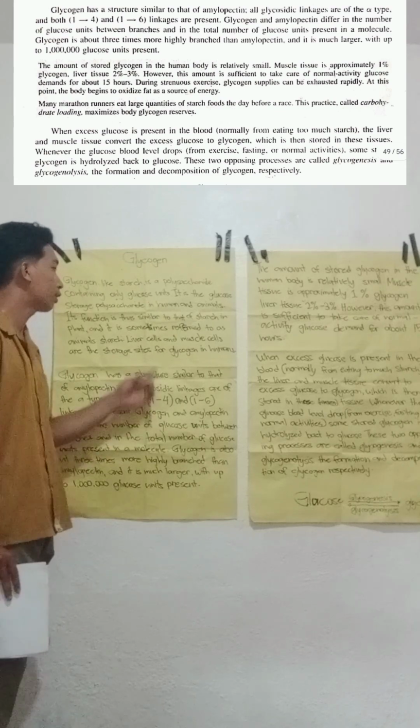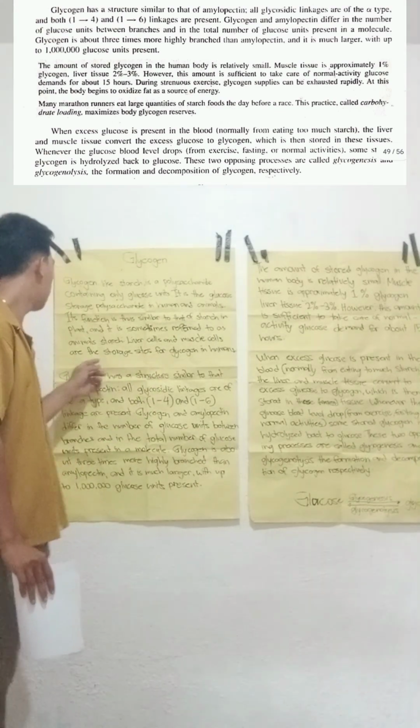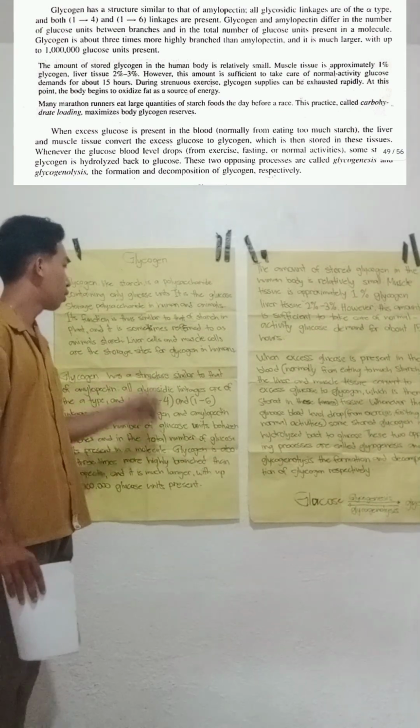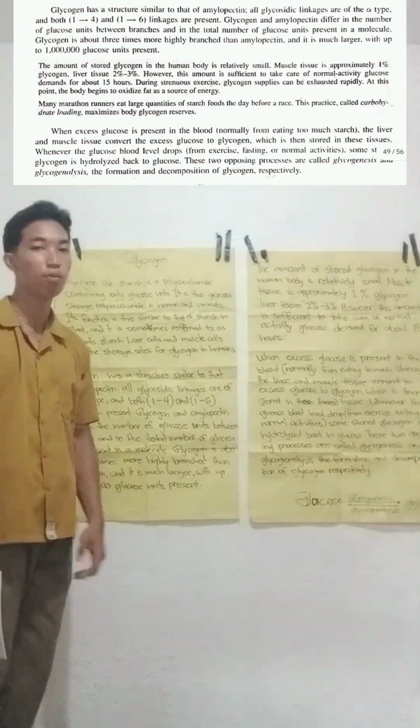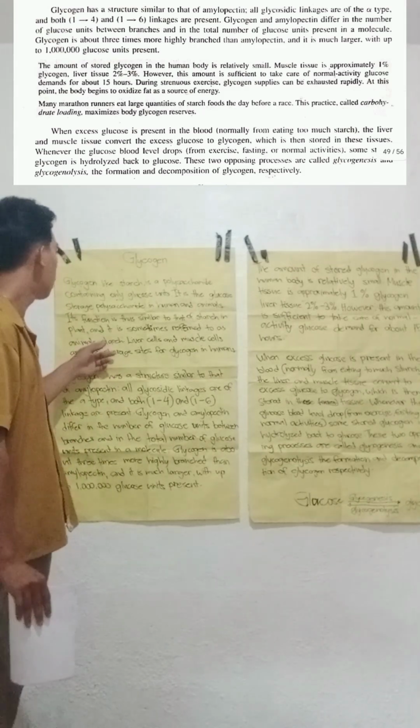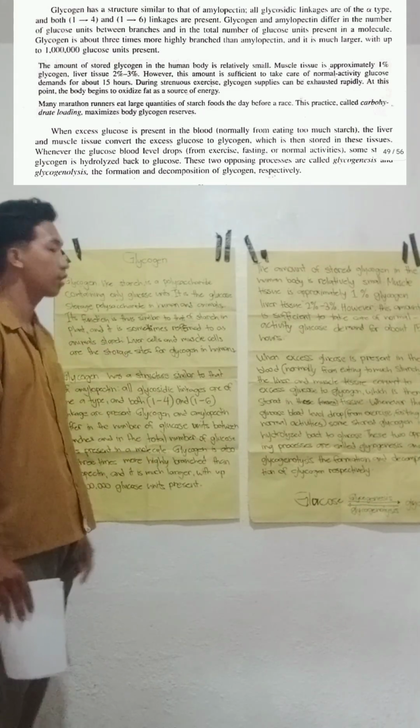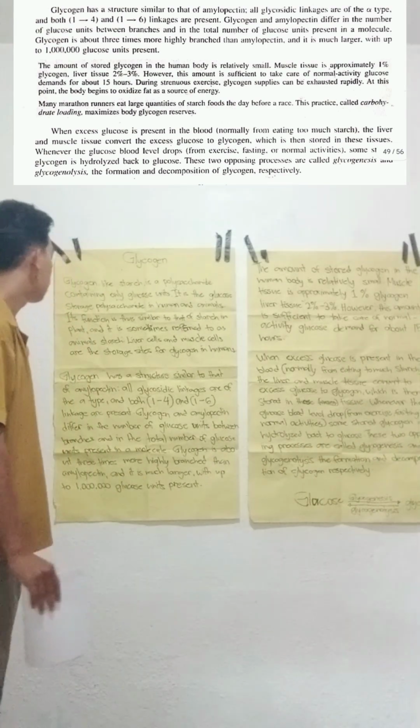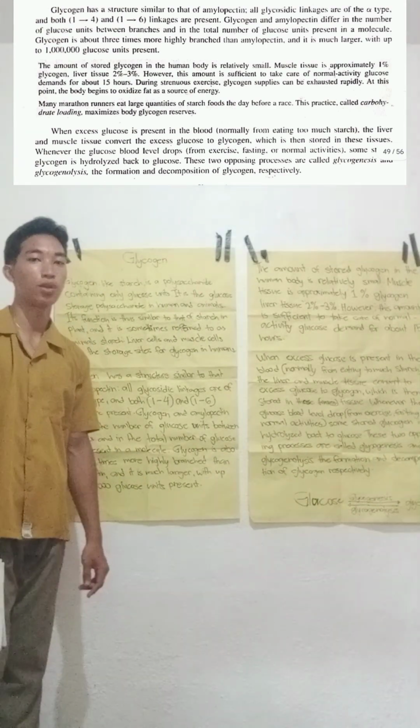Liver cells and muscle cells are the storage sites for glucose in humans.